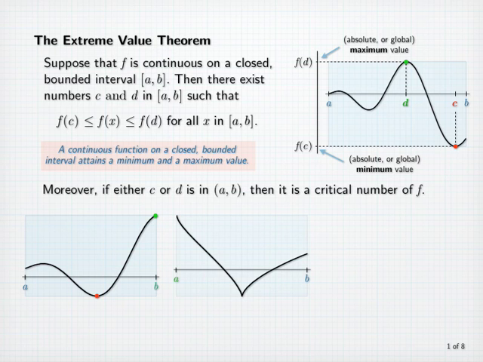In this picture, again, we have a minimum value occurring at a critical point inside the interval, and here the maximum value is the value of the function at a. For the function whose graph is shown here, the minimum value occurs at the left endpoint, and the maximum value occurs at the right endpoint. Notice that there are two local minimum values inside the interval, as well as two local maximum values. However, none of those are absolute extreme values on the interval [a, b].